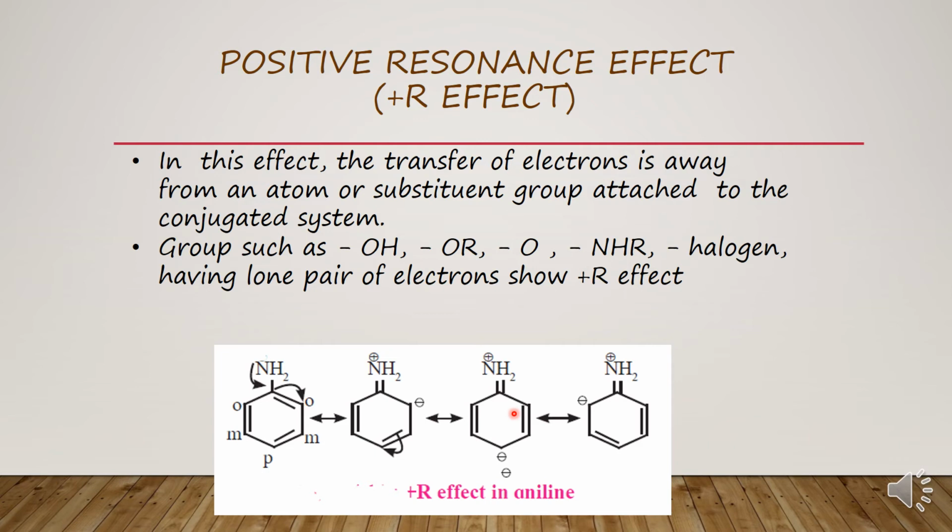Another canonical form is when this charge shifts to make a bond between these two carbon atoms, and the negative charge shifts here to give rise to this canonical structure. So this is how we can write the different canonical structures for aniline, showing plus R effect.